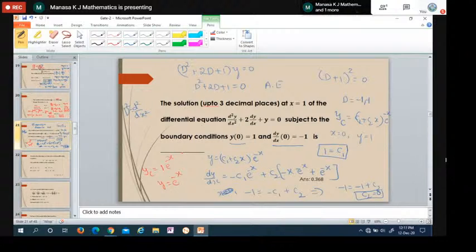But you can see they have given the solution up to 3 decimal places at x equals 1. That means to this solution, we have to put x is equal to 1 finally. So put x is equal to 1, it is e power minus 1, or I can write it as 1 by e. E value is 2.7 something. So 1 over 2.7 is, I have written here, the answer is 0.368, because they have asked just to 3 decimal places. So the answer, 1 by e value, is 0.368.